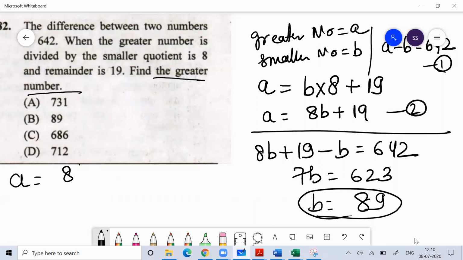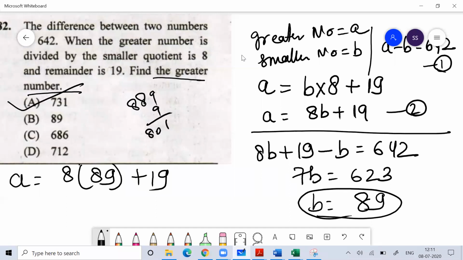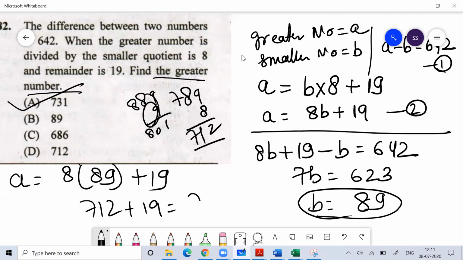A is 8 into 89 plus 19. 89 eights are 712, and 712 plus 19 is 731. You get the answer 731.